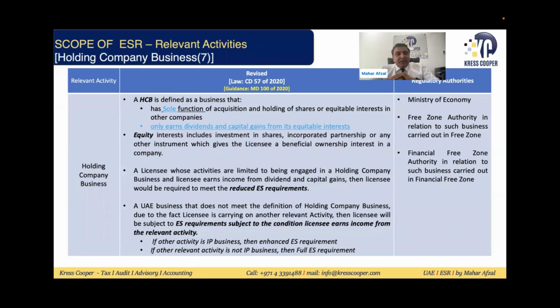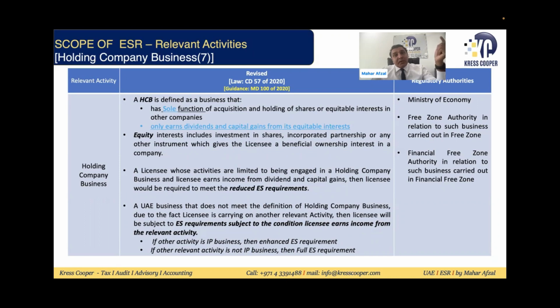Holding company business is a very straightforward and simple thing. If the sole function of the holding company is the acquisition of shares and equitable interest, and from that they are getting only dividend and capital gain, if these two conditions are being fulfilled, then we'll say the company is involved in the holding company business.